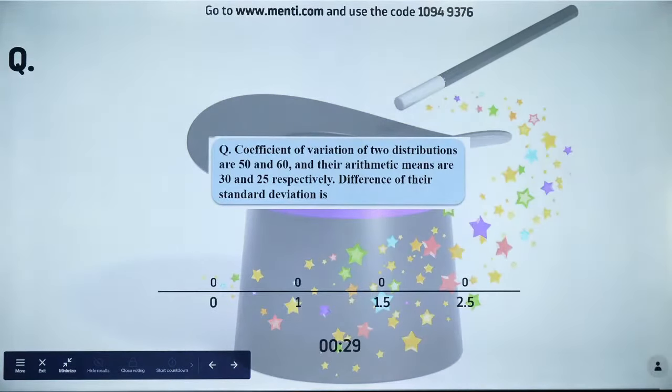So I'm trying to cover all the formulas. This is coefficient of variation. You guys will definitely thank me later.